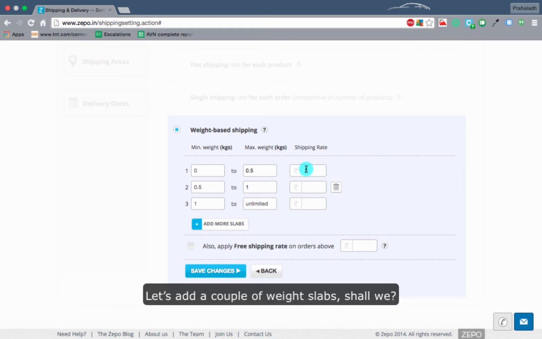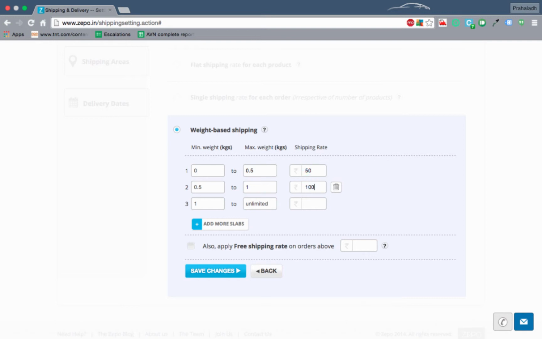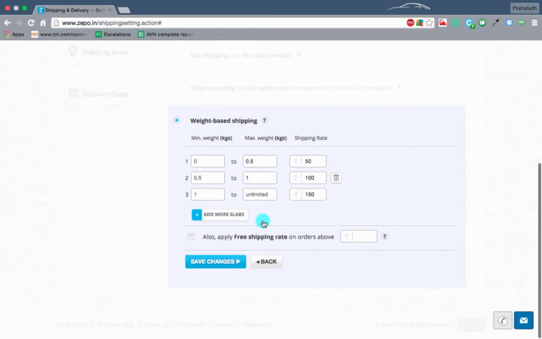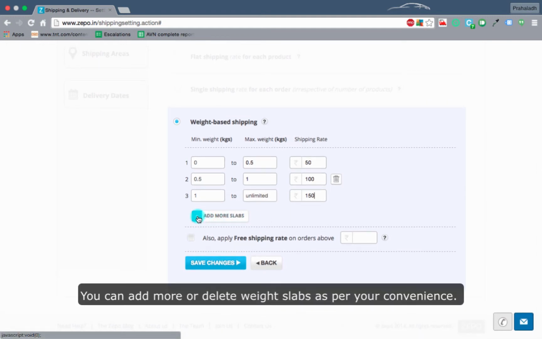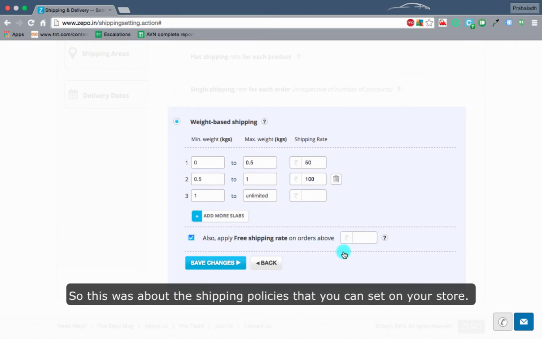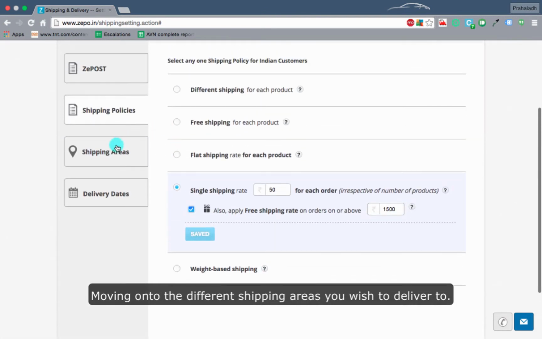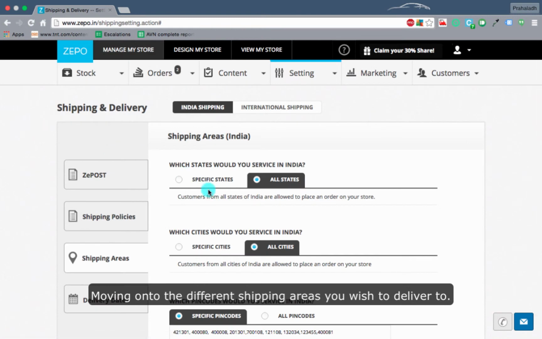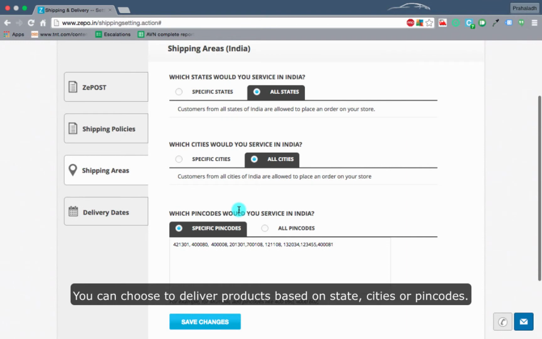Let's add a couple of weight slabs, shall we? You can add more or delete weight slabs as per your convenience. Here too, you have an option of applying free shipping above a certain order value. So this was about the shipping policies that you can set for your store. Moving on to the different shipping areas you wish to deliver to. You can choose to deliver products based on state, cities or pin codes.